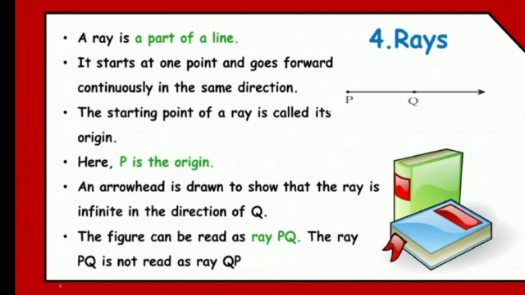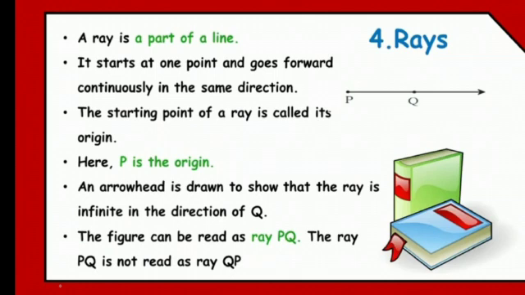The starting point of a ray is called its origin. Where the ray starts, what do we call its starting point? Origin. Here P is the origin. You can see in the figure, it's P. That is the starting point of the ray. The ray starts from there, goes straight, and it is shown with an arrow because it's a ray. So P is what? Origin of the ray.